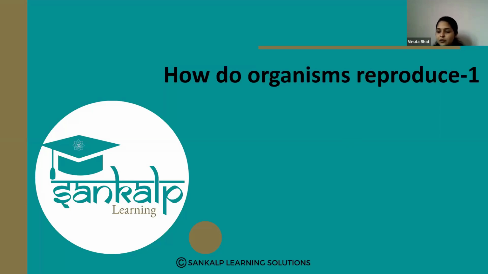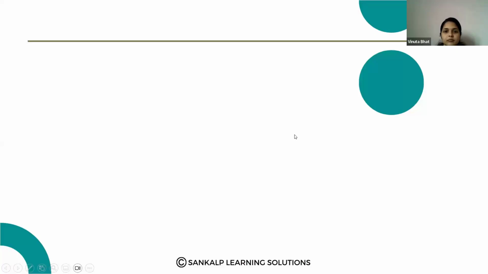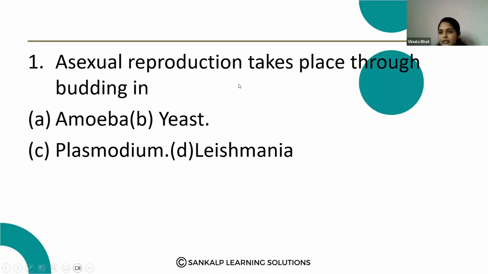Let us start with the first question. Multiple choice question.